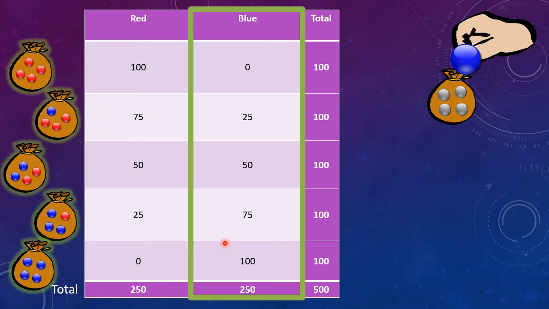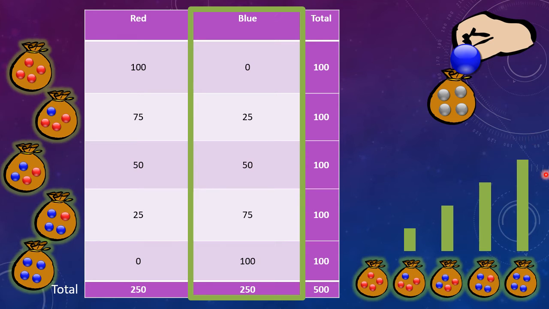What about the remaining models? How plausible are they now? In our imaginary experiments with each hypothetical bag, the last bag with all 4 blue marbles produced the most imaginary experiments with a blue marble outcome. Given that we drew a blue marble from the real bag, it's most plausible that the bag contains all blue marbles. It isn't certain, of course. The bag could also contain 1, 2, or 3 blue marbles. But it's much less likely that the bag contains only 1 blue marble, because such a bag is less likely to yield a blue marble on the first draw.